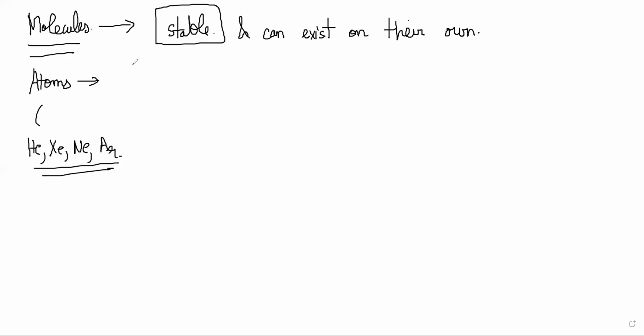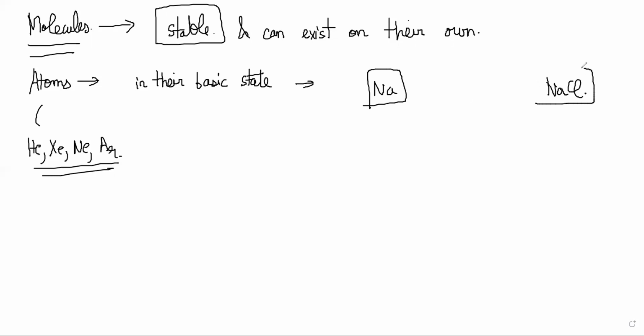Except for those, all atoms will be in some state which is not their basic state, because in their basic state they are highly reactive. Sodium alone will not exist as a sodium atom. It will exist as part of something, maybe NaCl, right? Carbon on its own will not exist. It will exist as part of a long carbon chain, or part of CO2, right?